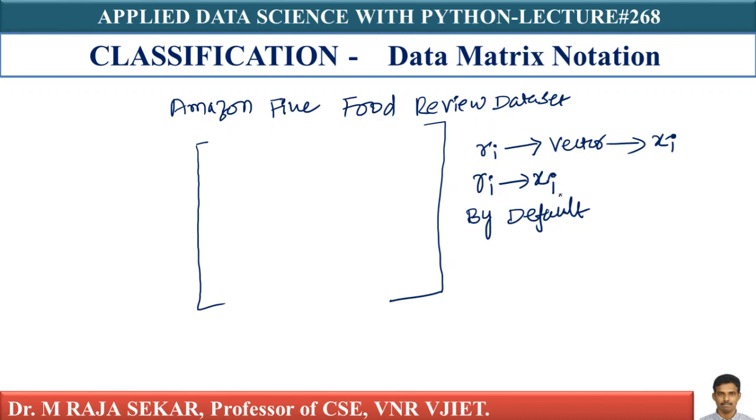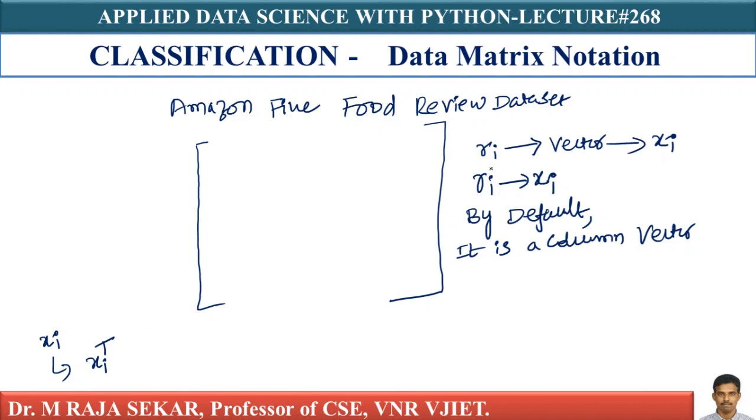By default, it is a column vector. But here I am representing it as a row. So x is a column vector, and this can be represented as a row vector by just taking the transpose. Therefore, my row vector is xi whole transpose.